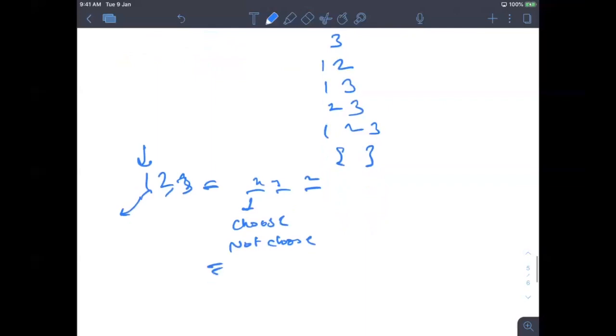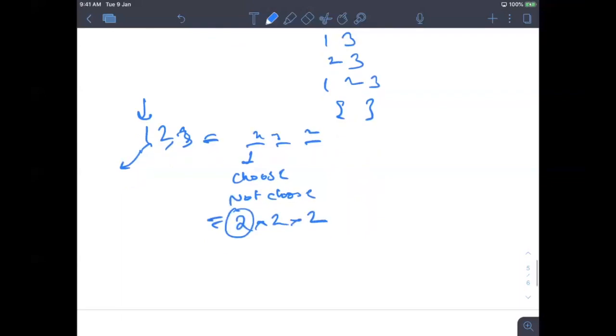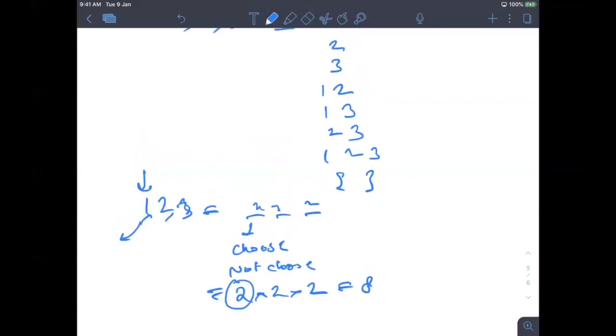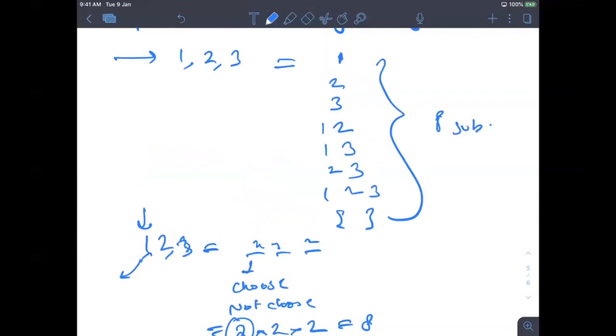If you know PNC, permutation and combination, you can see here how many subsets I will make: 2 cross 2 cross 2, because I have two choices, either I will choose or not choose. So there should be 8 subsets for 3 numbers, which we can see over here. These are also 8 subsets.